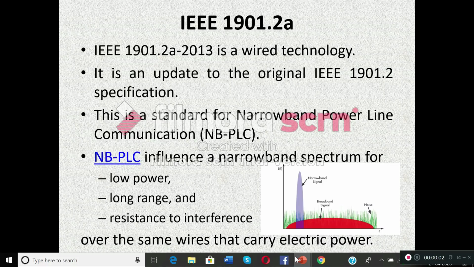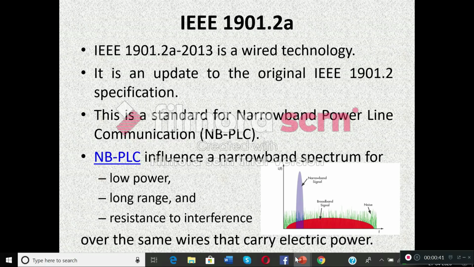Dear students, welcome back. Today we are going to learn about another IoT access technology, IEEE 1901.2a, which is a wired technology. It is an update to the original IEEE 1901.2 specification. So you can see there is an appending of a small letter A. In the previous class we studied that if a small letter is appended to a standard, it is an upgraded version. This is a standard for narrowband power line communication. In short, it is called NBPLC.